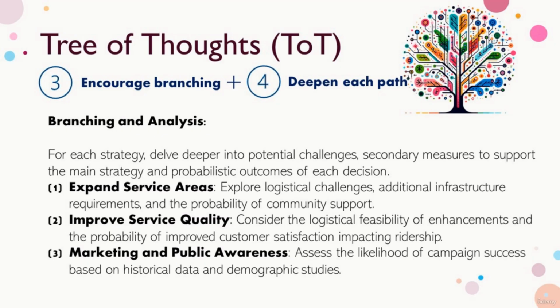Improve service quality. Here, the branch explores enhancements in service factors like frequency, cleanliness, and punctuality. It also examines the feasibility of these improvements and their probable impact on customer satisfaction, which again broadens the scope of this branch into practical and impact-oriented sub-branches. Marketing and public awareness. This strategy is branched into assessments of different types of campaigns, their potential reach, and their impact based on historical data and demographic analysis. This creates multiple sub-branches focusing on the design and effectiveness of marketing efforts.